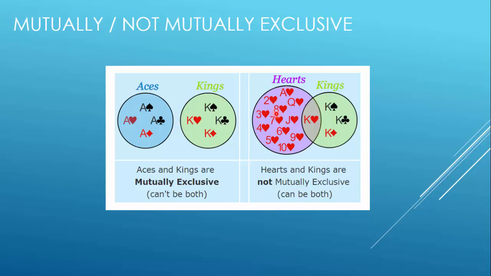But getting hearts and kings is not mutually exclusive, because you can have a king of hearts. If you are looking for any heart, whether it is an ace or 2 or 3, and you are looking for kings as well, then it is possible that both events occur together if you get the king of hearts. So these two events are not mutually exclusive.